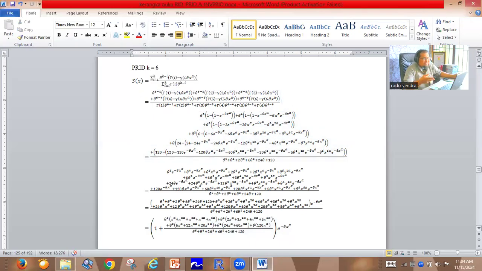For participants who need the complete information about the lower incomplete gamma, like I said before, you can come to www.radoinstitute.com and find complete information about it. Of course, at the Rado Institute we explain using the Indonesian language.